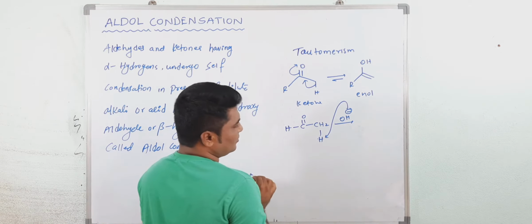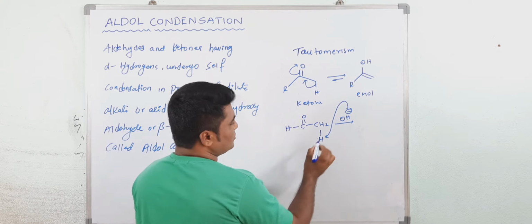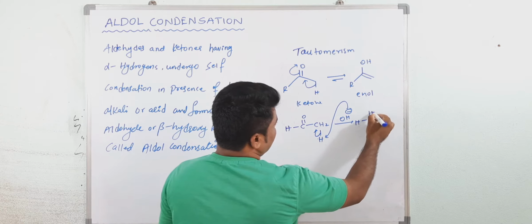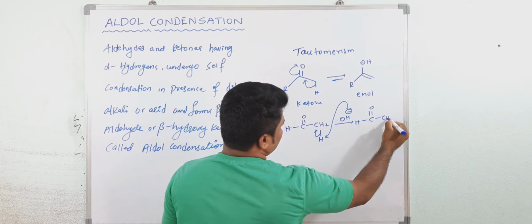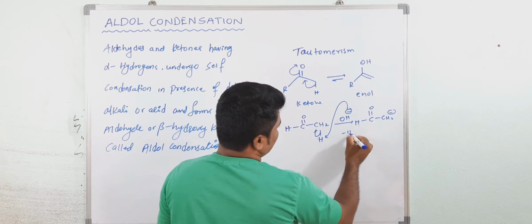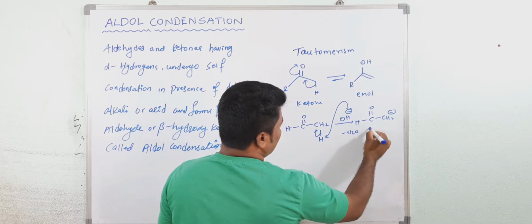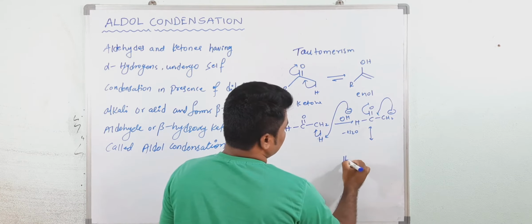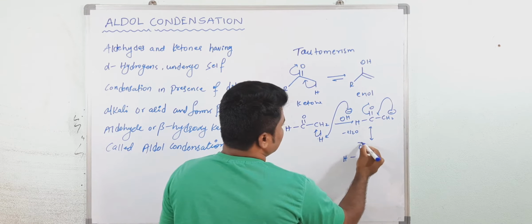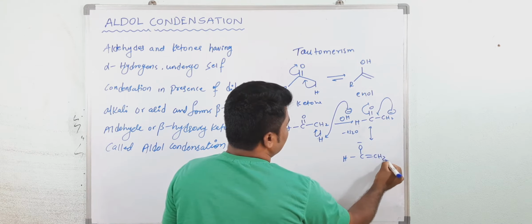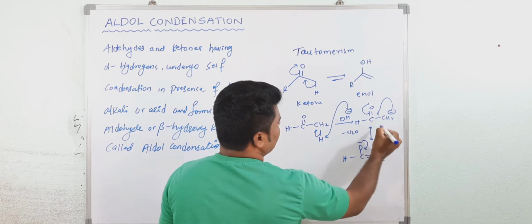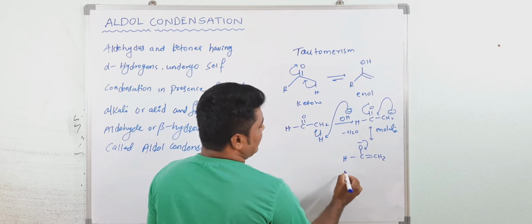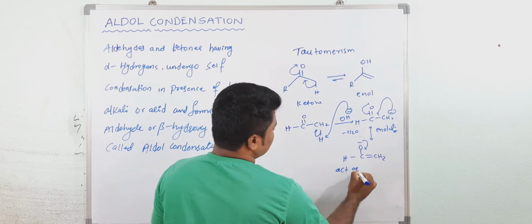It will take the hydrogen, and you get the enolate ion, CH2 minus, and minus water molecule. Then it undergoes resonance, O minus and the double bond, and again resonance. You will get the enolate ion. And this enolate ion acts as